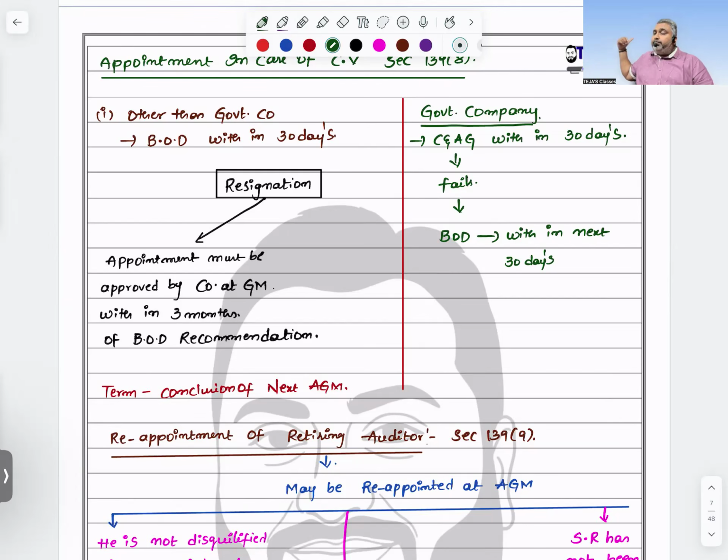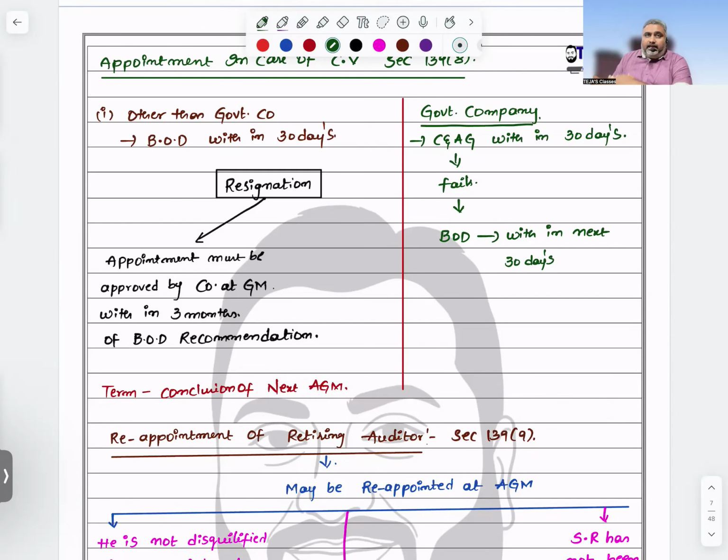But how much time is the company taking, Seema? The resignation must be approved by the company at a general meeting within 3 months of the board of directors' recommendation. That means as a board we decided and communicated to you, but still the company takes 3 months to approve someone else. That is the point.